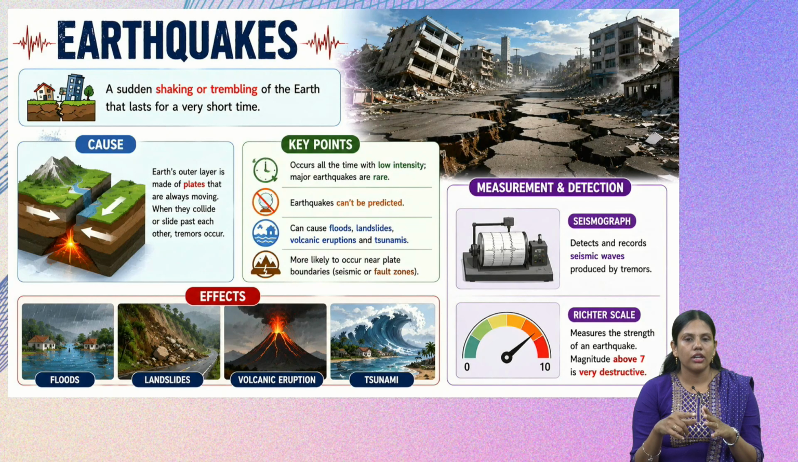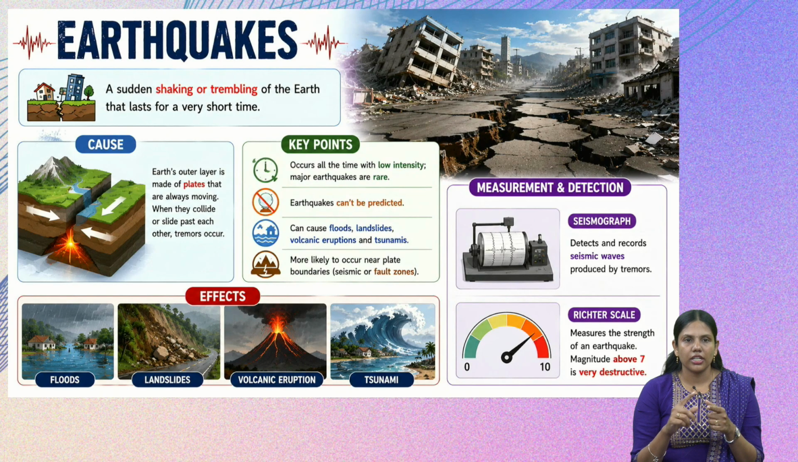We will see what a tsunami is in the next slide, and before that we will see how earthquakes are measured. There is an instrument called a seismogram. It detects and records the seismic waves produced by the tremors, and it is used for measuring earthquakes. And when you say the earthquake is greater, that is measured on what is called the Richter scale.